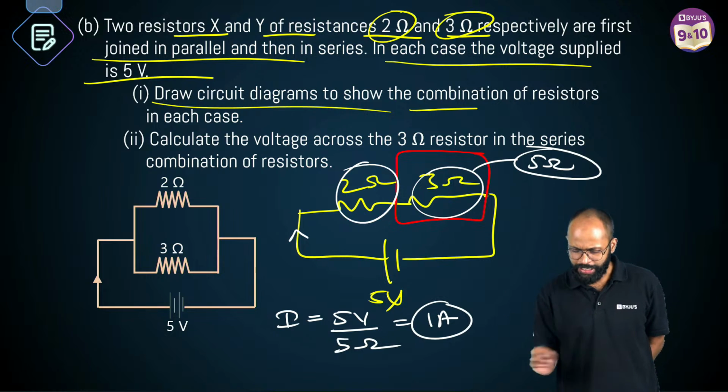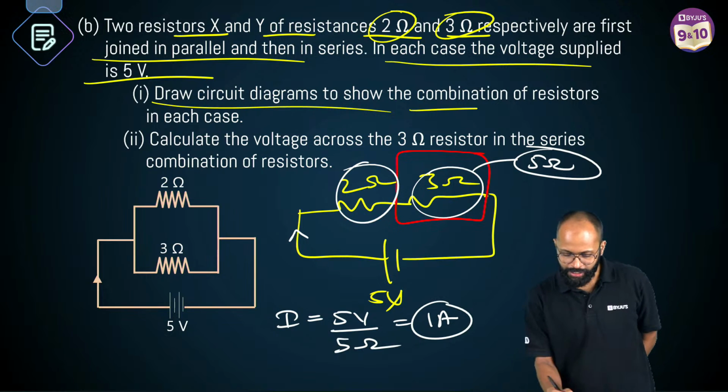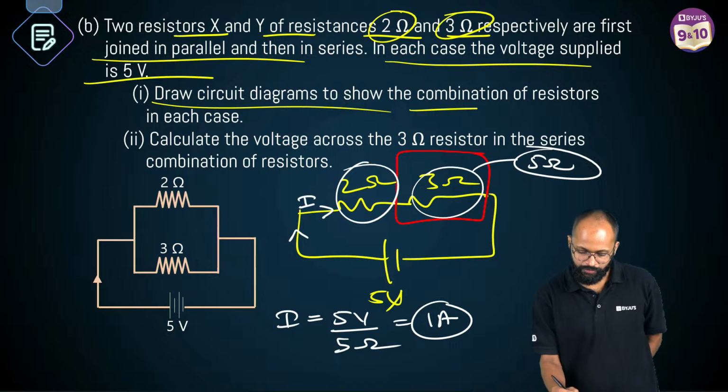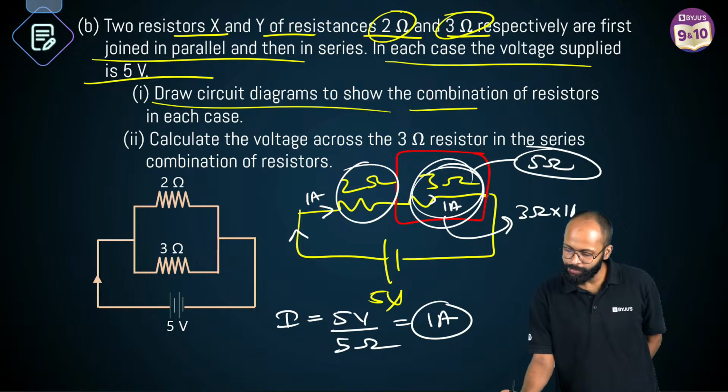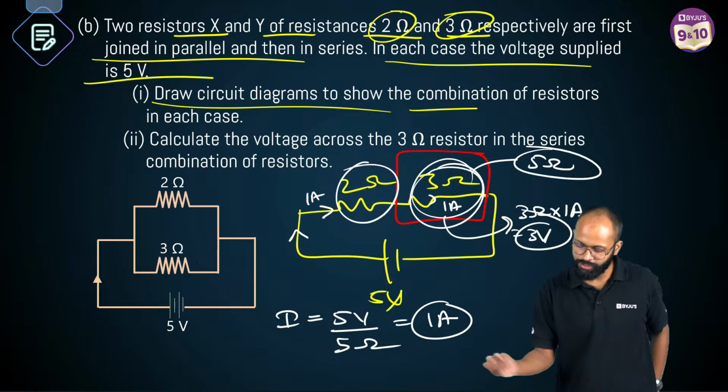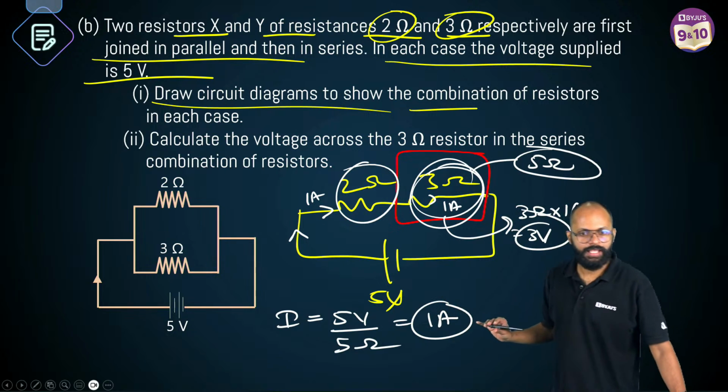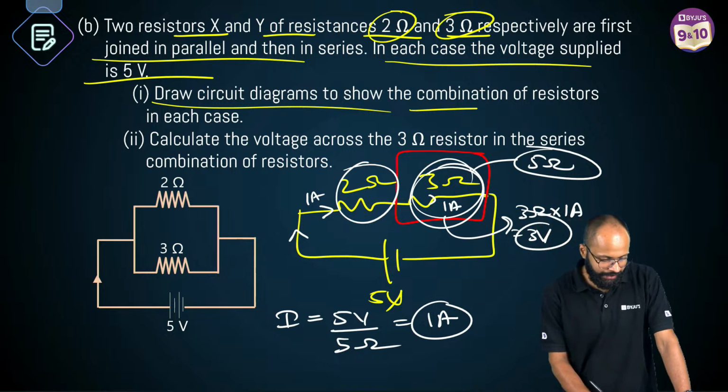So ये आ गया current. This current is common in both, right? This current is 1 ampere for 2 ohms also and 1 ampere for 3 ohms also. So voltage will be how much, sir? 3 ohms into 1 ampere, मतलब sir 3 volts. 3 volt is the answer. Correct है ना? Yes. 3 volt is the correct answer.